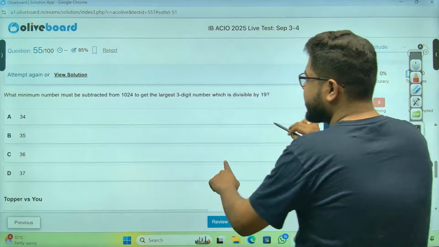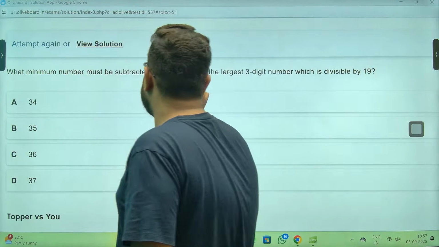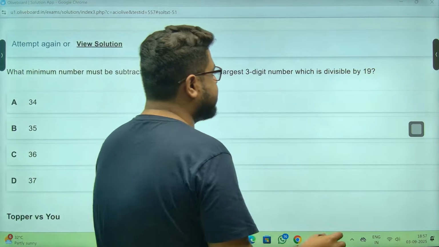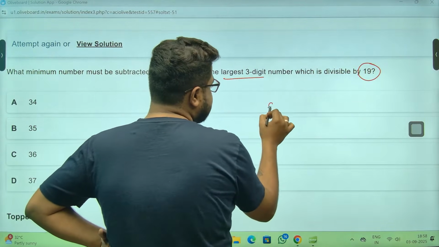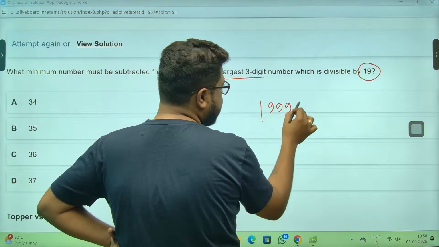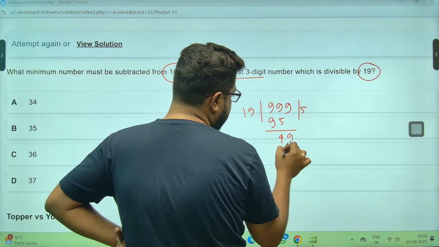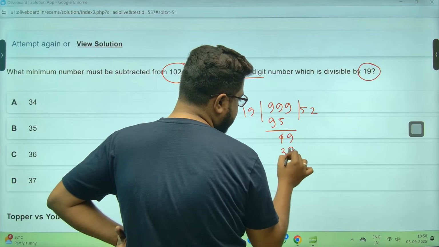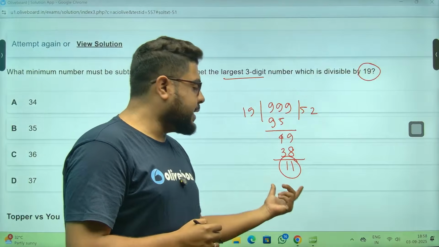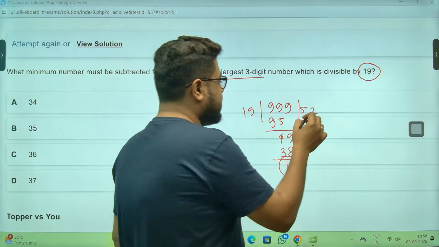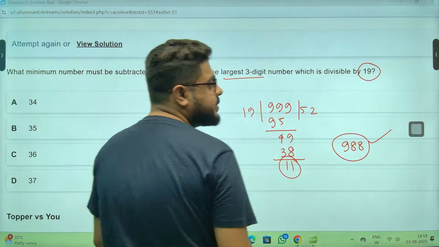Chal. Minimum number must be subtracted from this to get a 3-digit number divisible by 19. Sir, largest 3-digit number is 999. Try to divide this by 19. 19 5s are 95, 4 remains, 9. 19 2s are 38, 11 remains. So if I divide this, it gives us remainder 11. So the last 3-digit number that is divisible by 19 is 988.